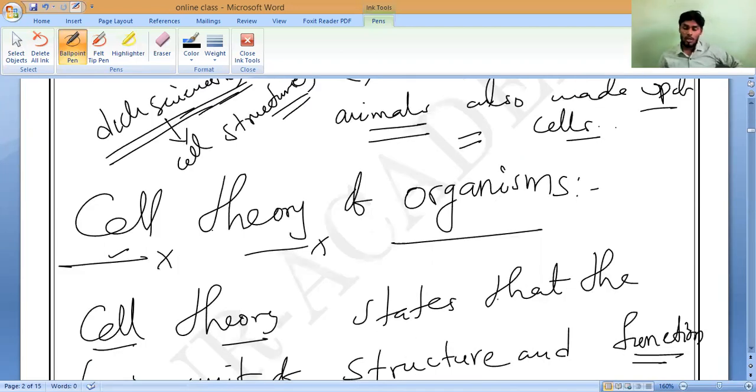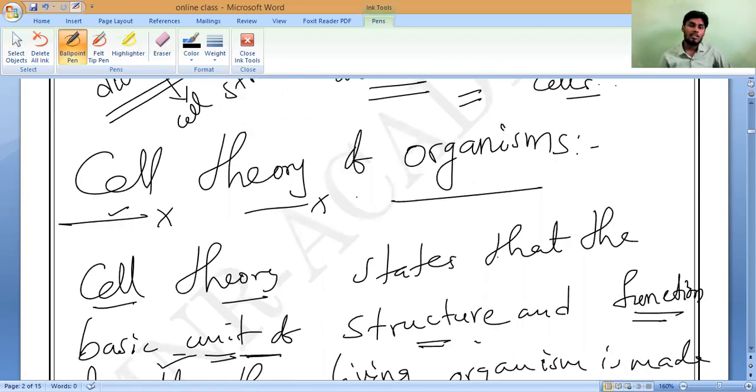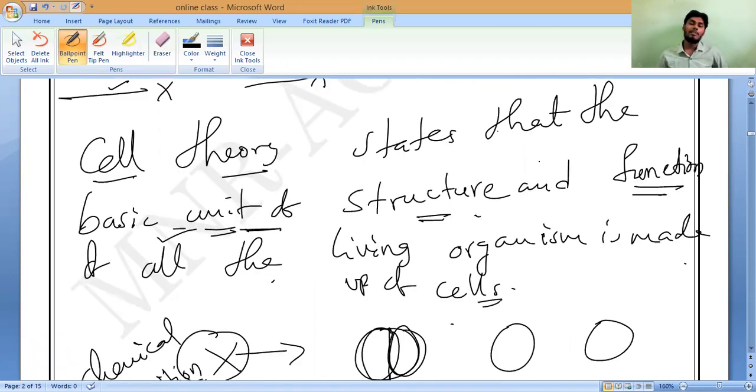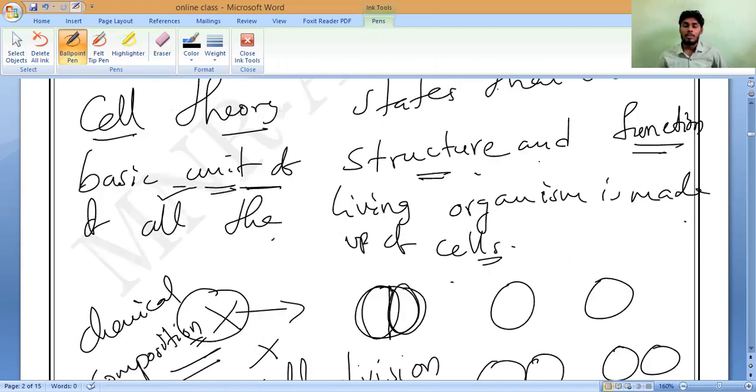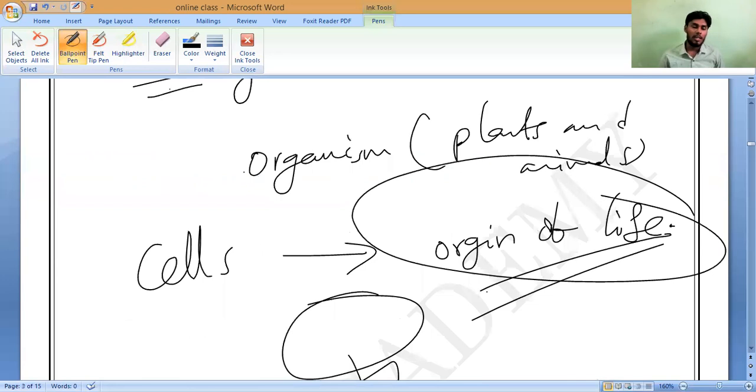Because of these scientists' observations, we have made a common theory called the cell theory of organisms. The cell theory states that the basic unit of structure and function of all living organisms is the cell. And these cells arise from pre-existing cells by cell division.